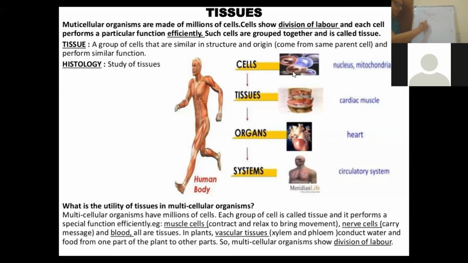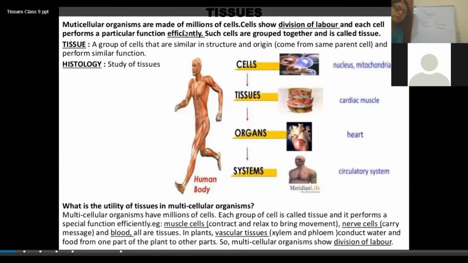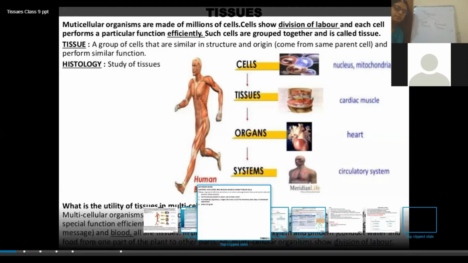One is called plant tissue and one is called animal tissue, because these are quite different from each other, right? Now I would like to present the next slide.